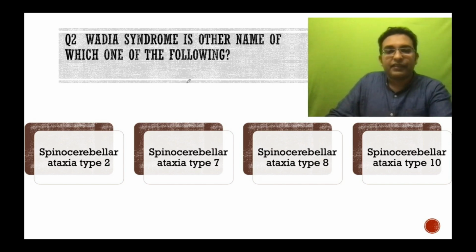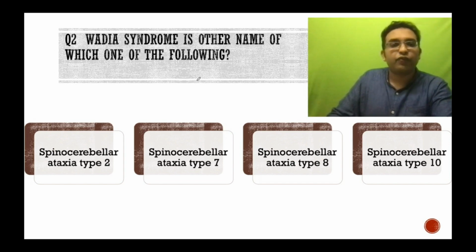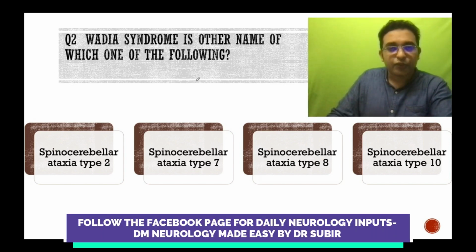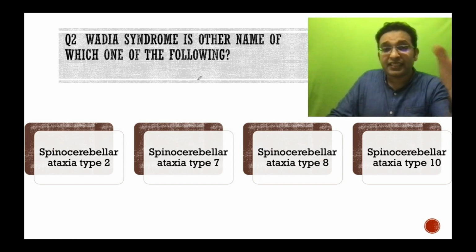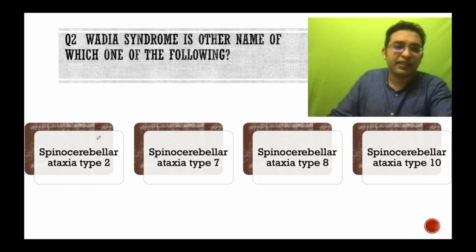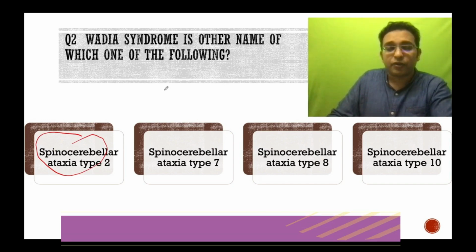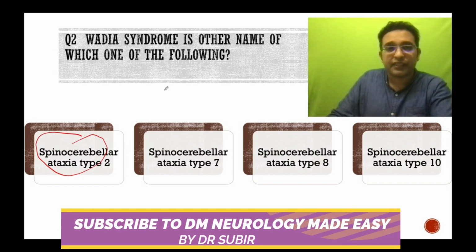So with that, we go into the second question. Wadia syndrome is the other name of which of the following? Is it SCA2, 7, 8 or 10? This was extensively discussed in the Fine Neurophilia series on ataxia, about 3 weeks back before the AIIMS exam, so I needn't discuss much regarding this. You must be knowing the answer. It is actually SCA2. And much was discussed about the contributions of Sir Wadia in that series.